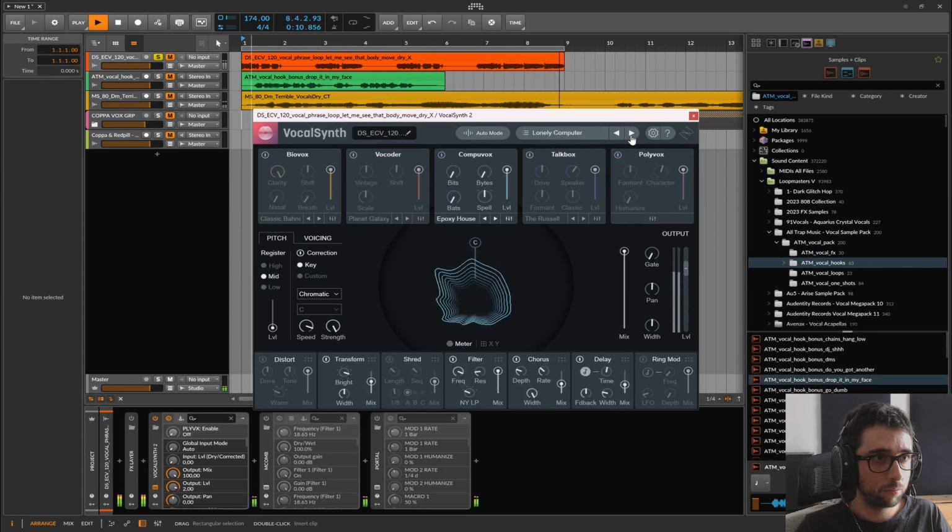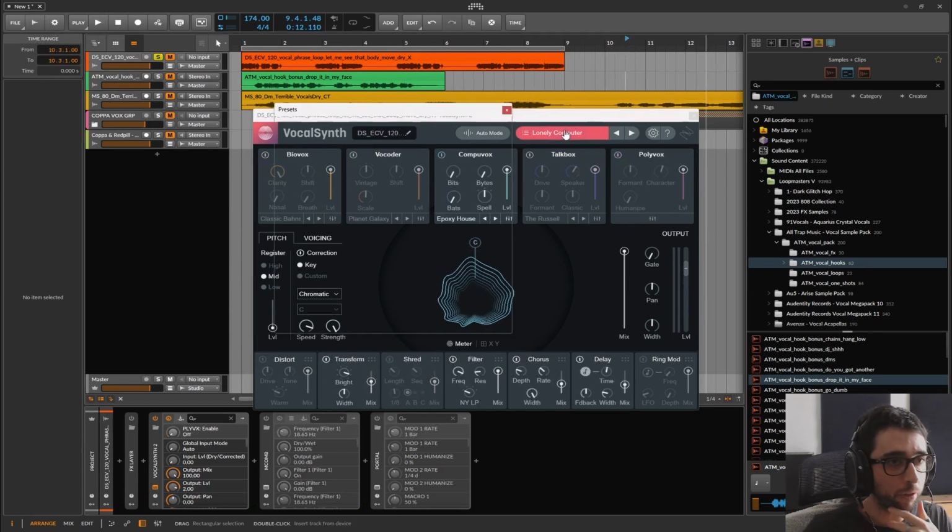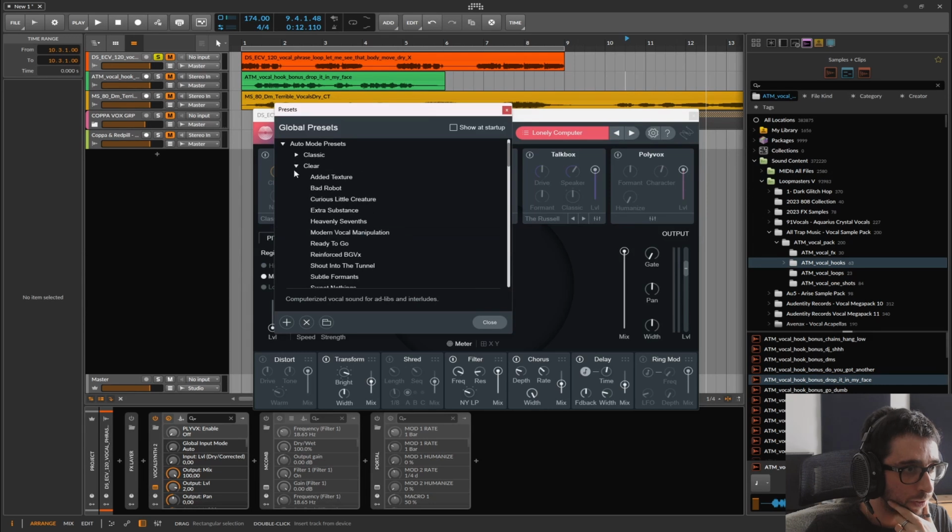Yeah, it's not perfect, but there are some presets which are better than others.